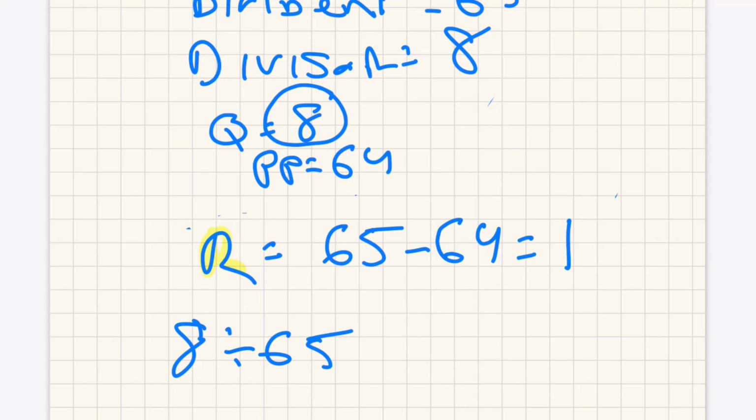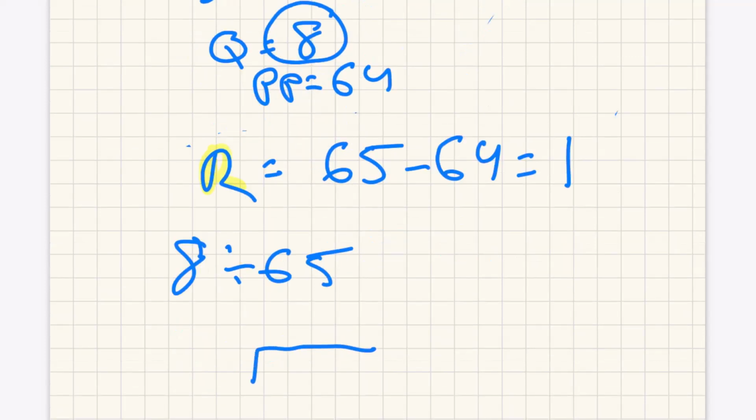And what that means is, how many times, if you draw it this way, the dividend goes on the inside, the divisor on the outside. Now, we're so used to division being where the dividend is bigger than the divisor, many students look at this and freak out and say, I can't do it. And they automatically, in their brain, turn it into 65 divided by 8. It is not 65 divided by 8. This is 8 divided by 65.